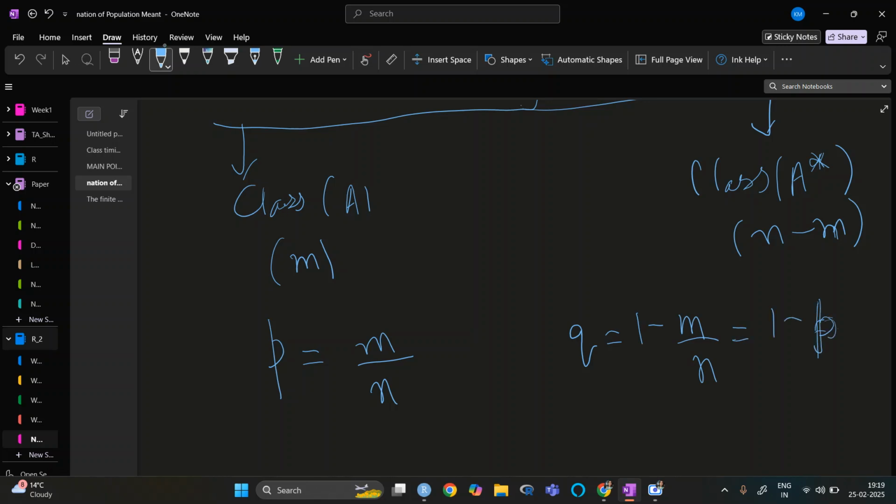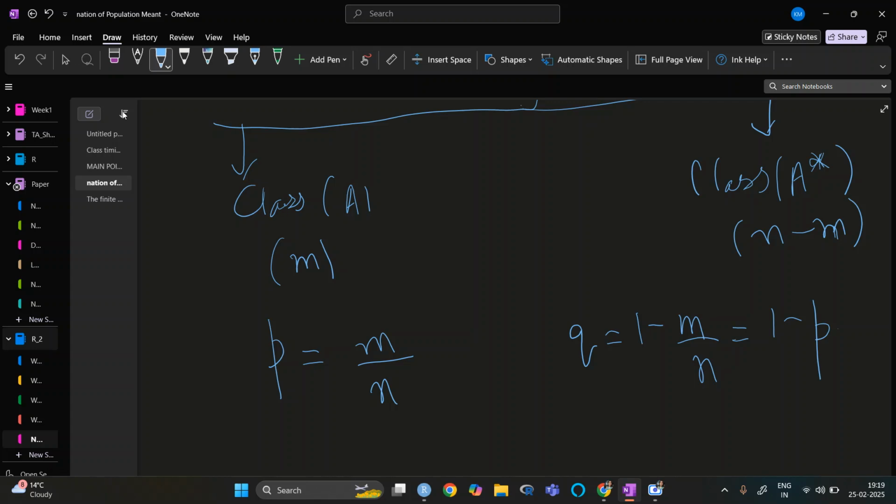So rather than taking the whole population, capital N, we are taking a small population, small n. We are taking the sample in the same way, but we are again dividing our sample in a way that it belongs to those particular classes.